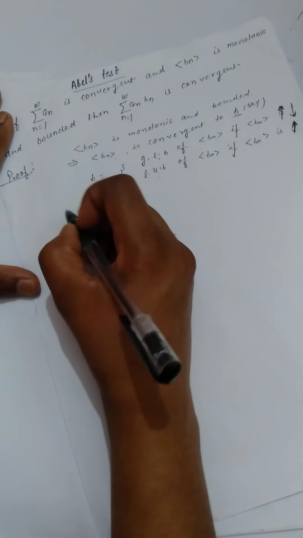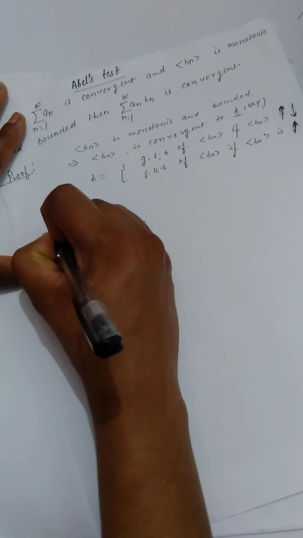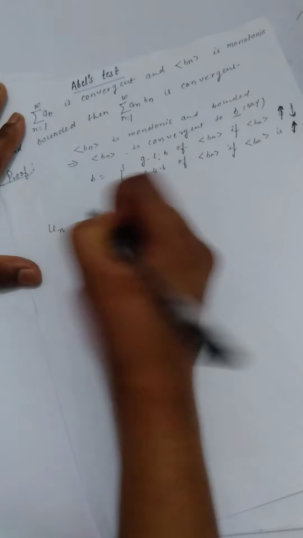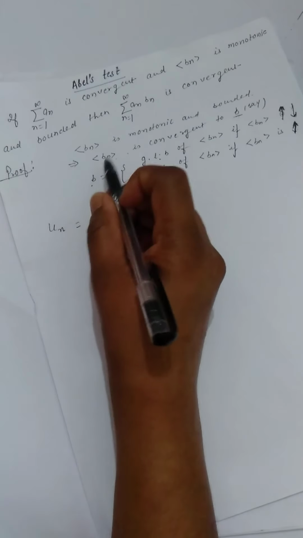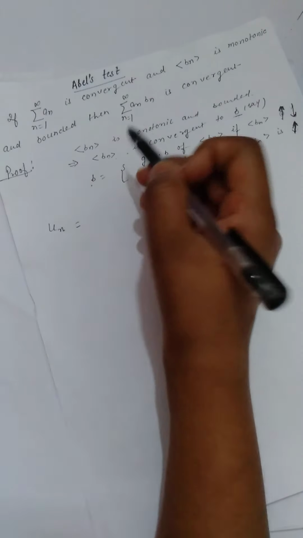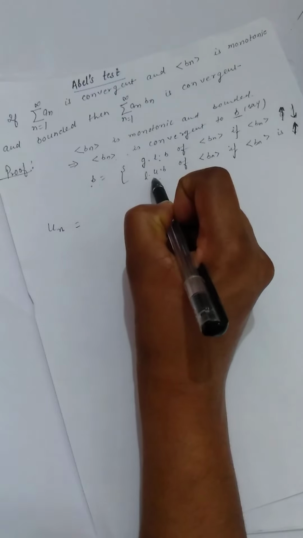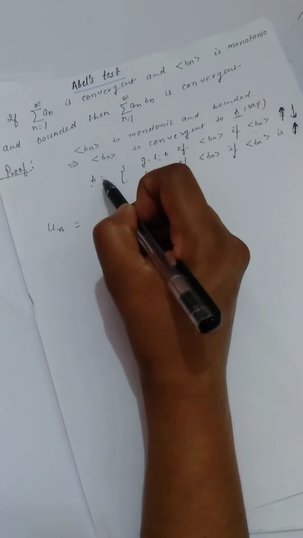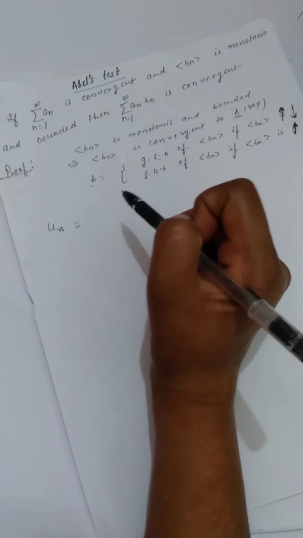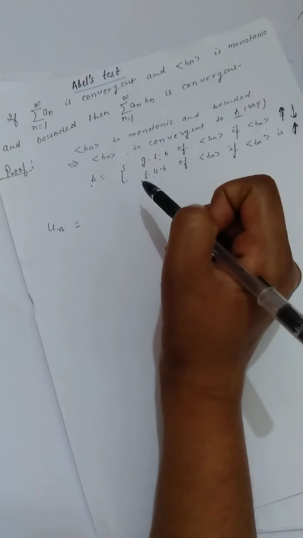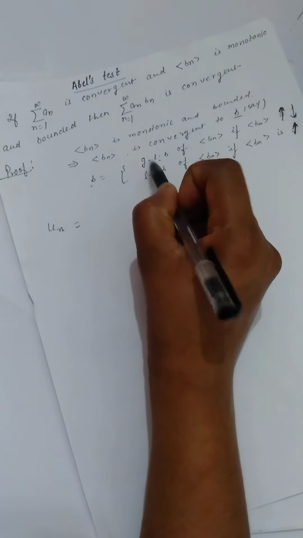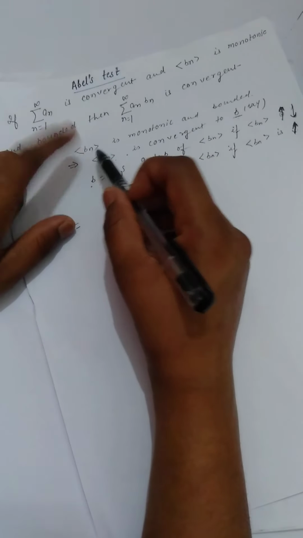Okay, let us now construct another sequence. Suppose un is another sequence which is constructed with the help of this b and this bn. See, if this b is the least upper bound of bn, then it must be the greatest among all these bn, and if it is the greatest lower bound, then it must be less than or equal to each bn.